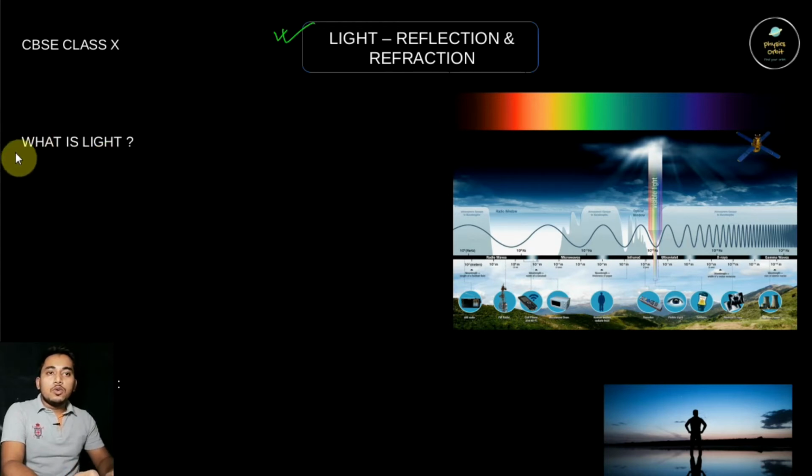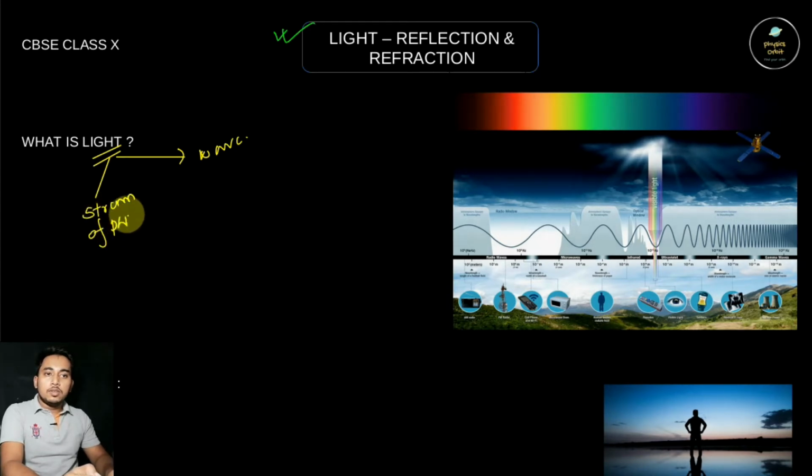So we have to know that light has both characteristics. It has wave-like characteristics and it has particle-like characteristics. So we can say that light is a wave or it is a stream of particles. But we will not discuss the particle nature of light, because it is a concept of quantum mechanics or quantum physics. You will see those phenomena in the higher classes of your higher studies.